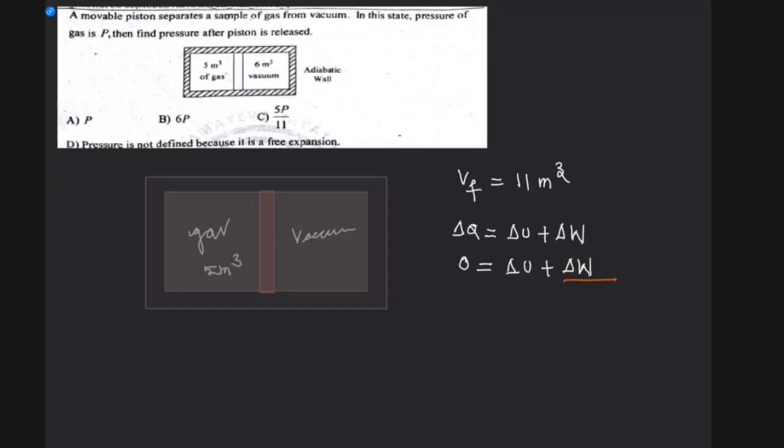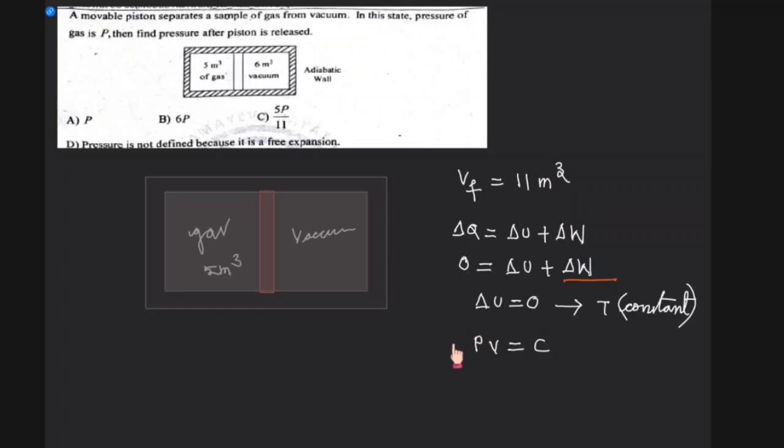If dw becomes 0, then du is equal to 0. This delta u also equals 0. What do you mean by delta u equal to 0? It means T is constant. So T constant means an isothermal process. So since T is constant, you could say PV equals C.